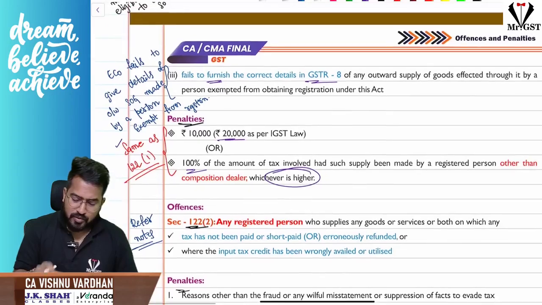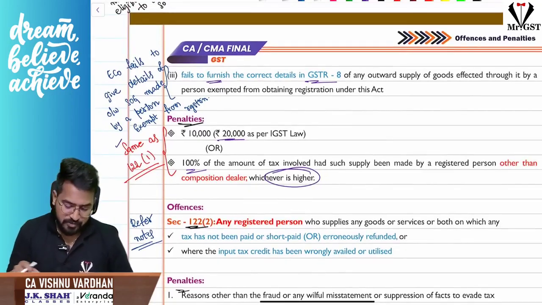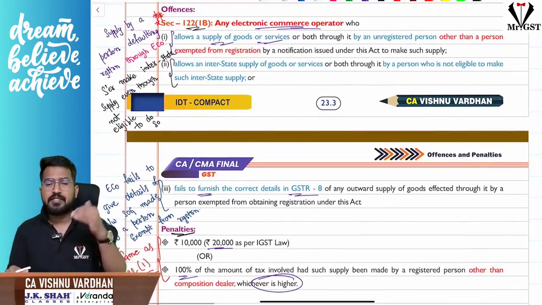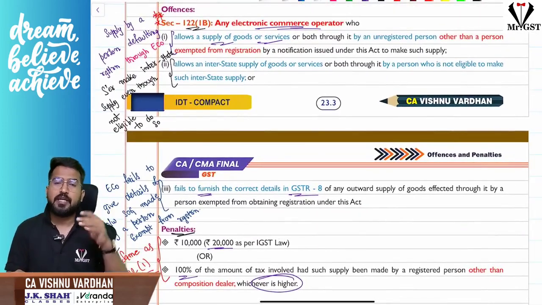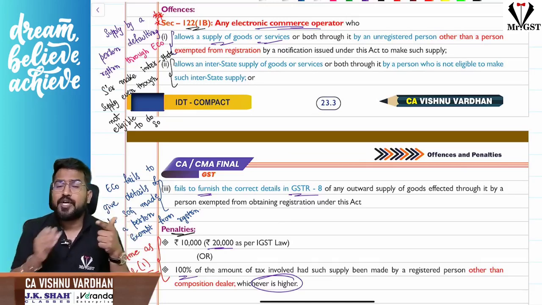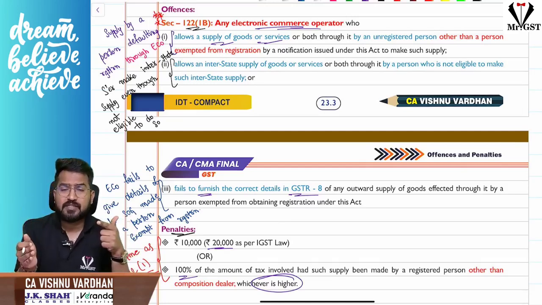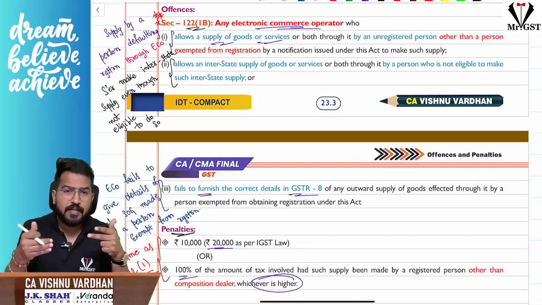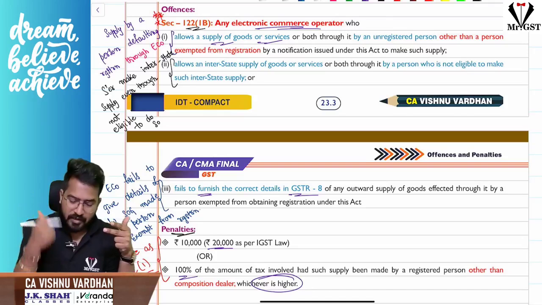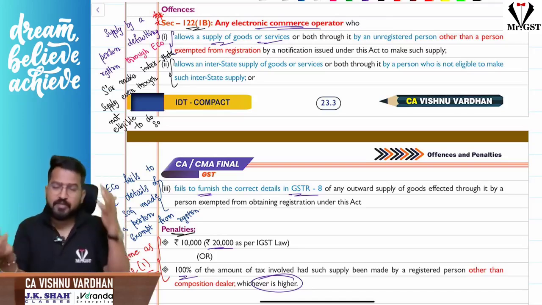Next, this is similar to the section 122 subsection 1 penalty. Please understand when the e-commerce operator comes into the picture and is liable for penalty under 122 1B. Number one, supply is made by a person who defaulted in registration and is supplying through an e-commerce operator. Number two, a person is making interstate supplies even though he is not eligible to do that. Number three, the e-commerce operator is failing to give the details of the outward supplies made by the people who are unregistered, who are exempted from registration.